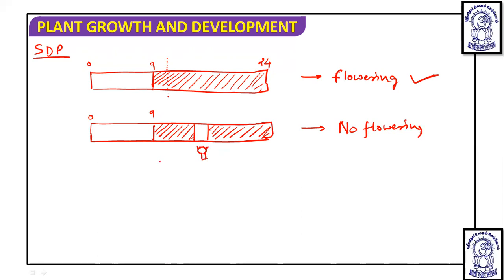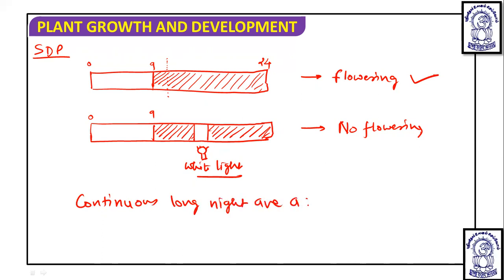Obviously, light means the dark period is no longer continuous. Continuous long night is necessary for flowering in short day plants.